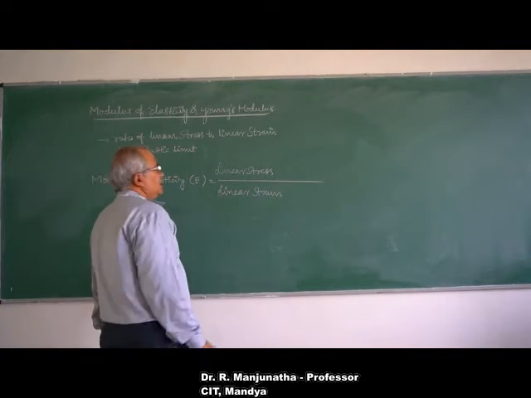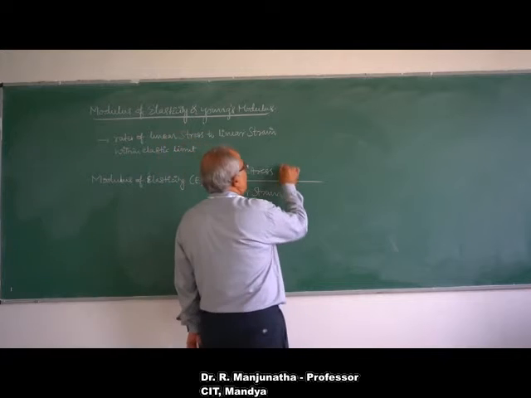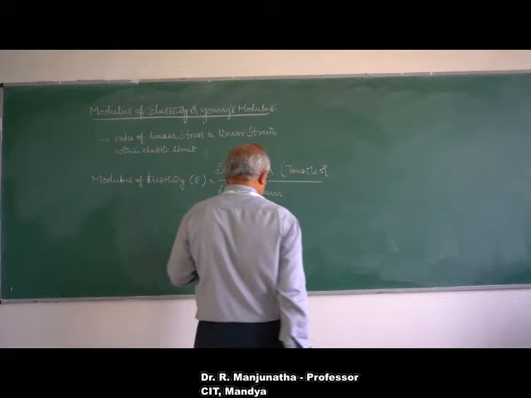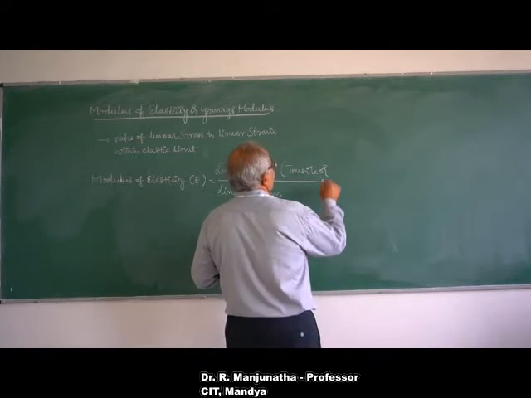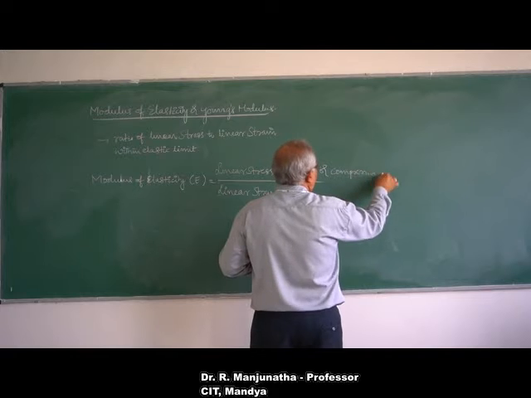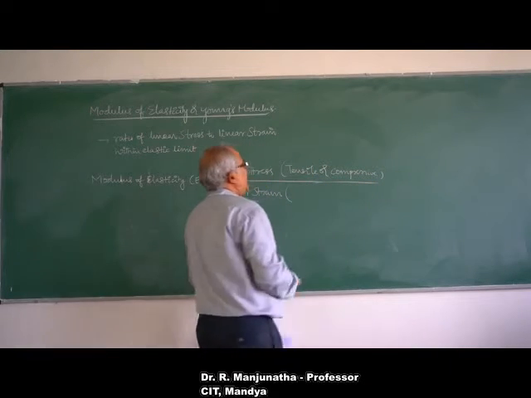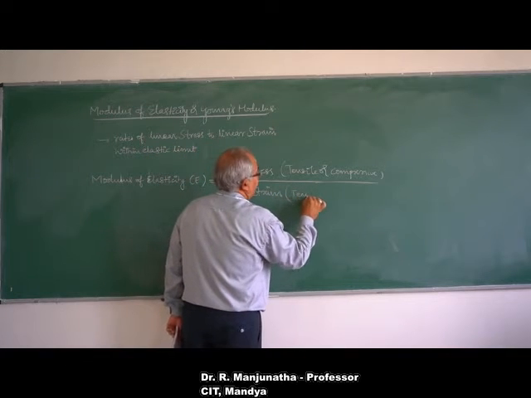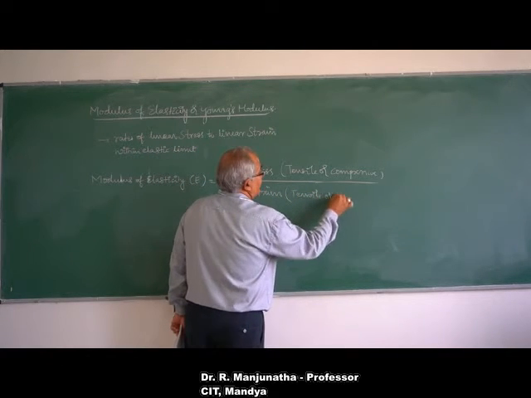In this case, linear stress can be tensile or compressive stress. Similarly, here also we have tensile strain or compressive strain.